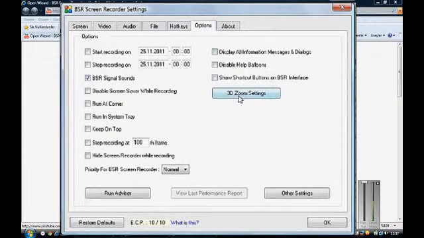From 3D Zoom settings, you may adjust the 3D Zoom settings. You may also refer to the Zoom tutorial from our website. By selecting Disable Help Balloons, you disable the balloons that appear while BSR Screen Recorder is running.